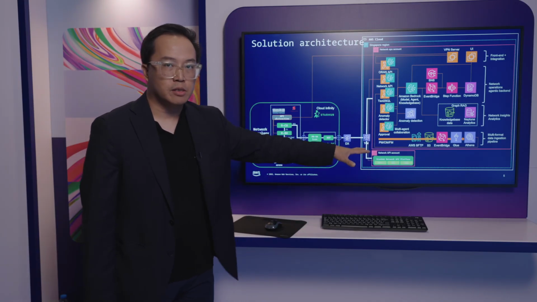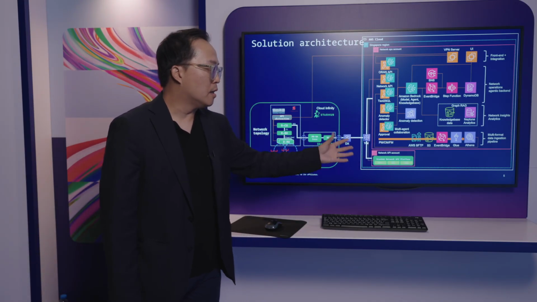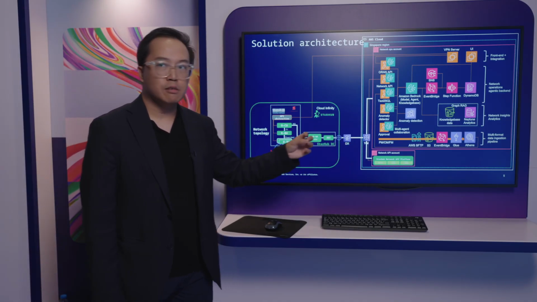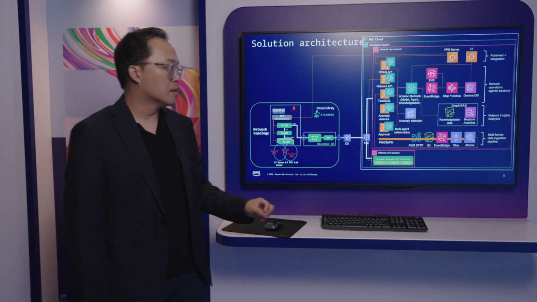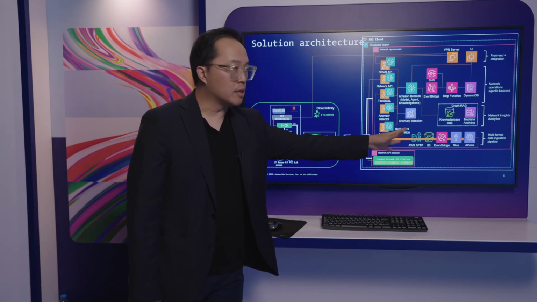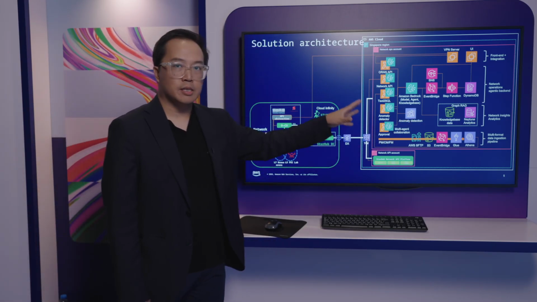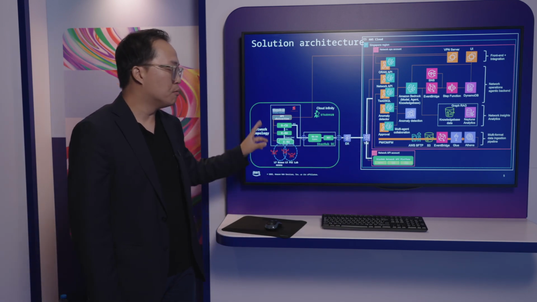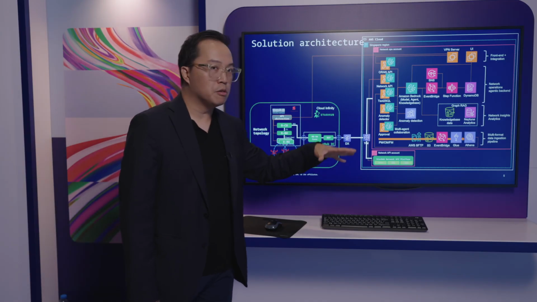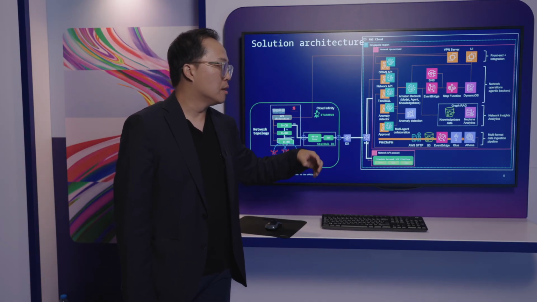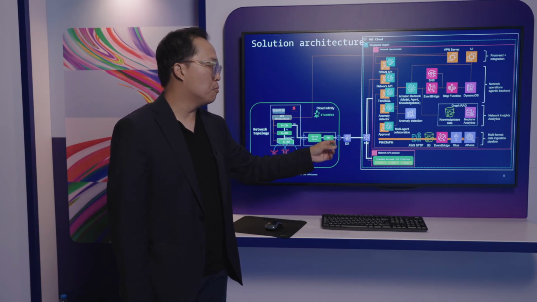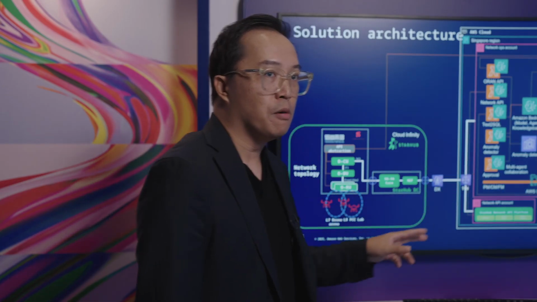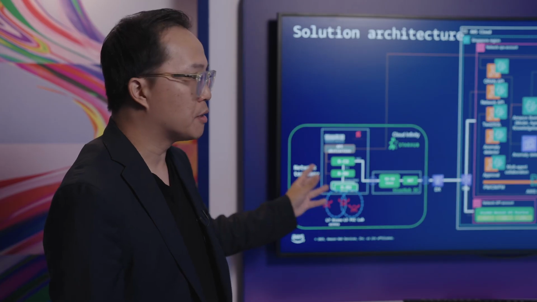AWS native services such as Glue and Athena. And once we have this data ingested, this foundation allows us to derive insights from the data. The second part is the network analytics insights. These are extracted from the foundation data from the Open RAN network, and we will be able to use these insights in a network knowledge base. We can also build capabilities like machine learning and anomaly detection to identify unusual patterns happening in the network.